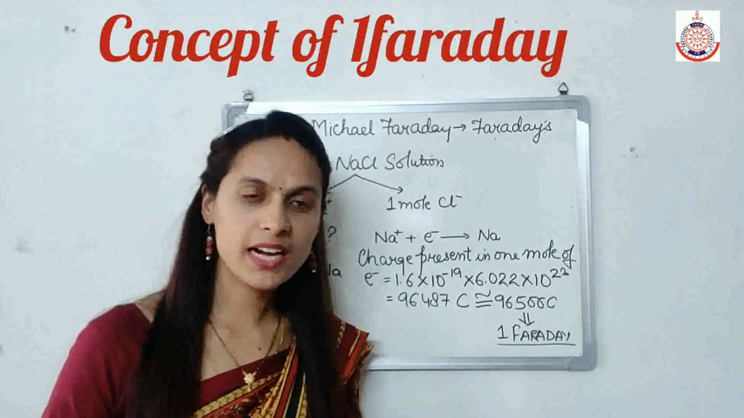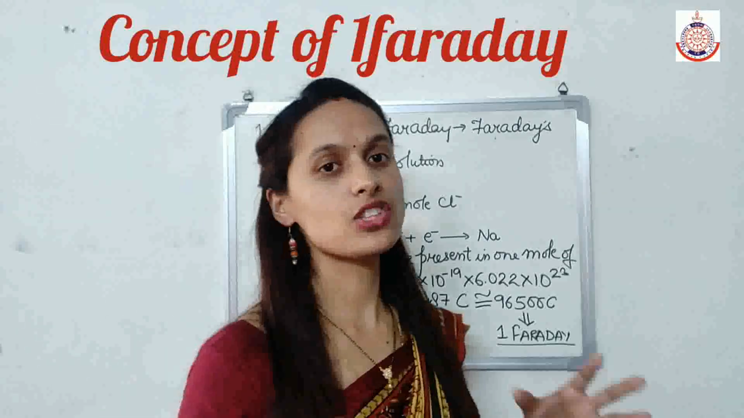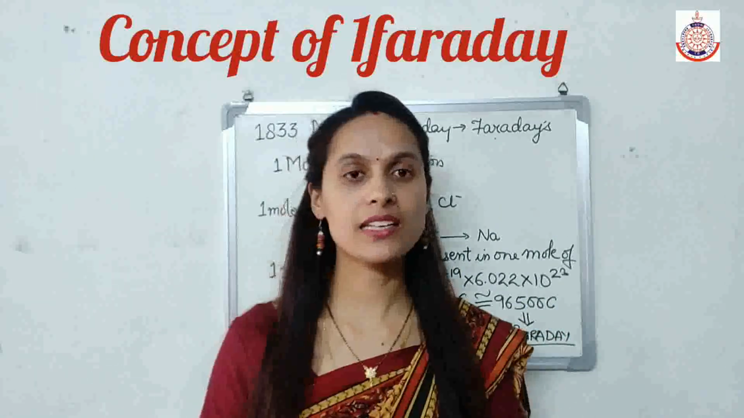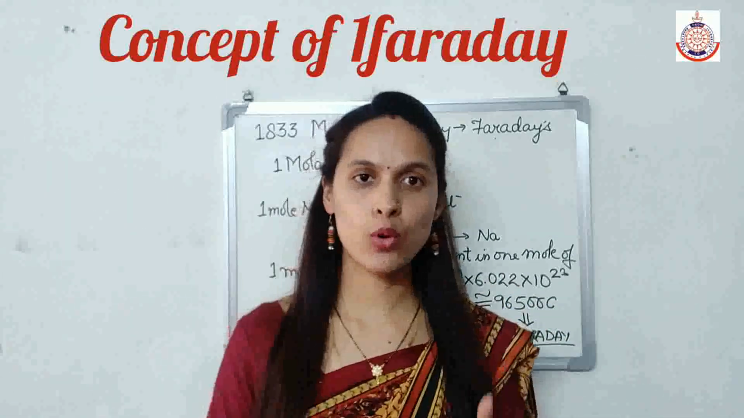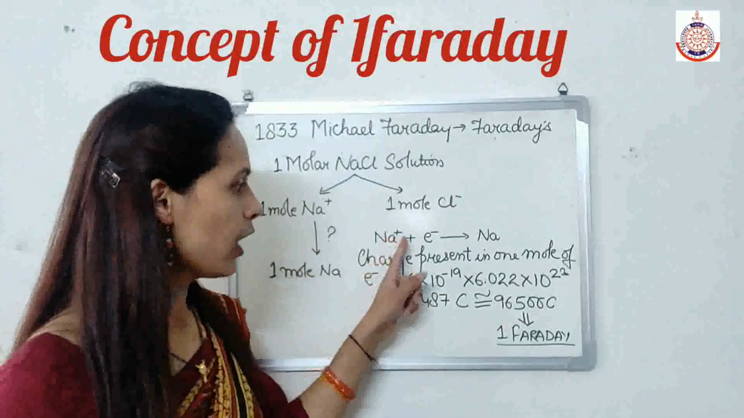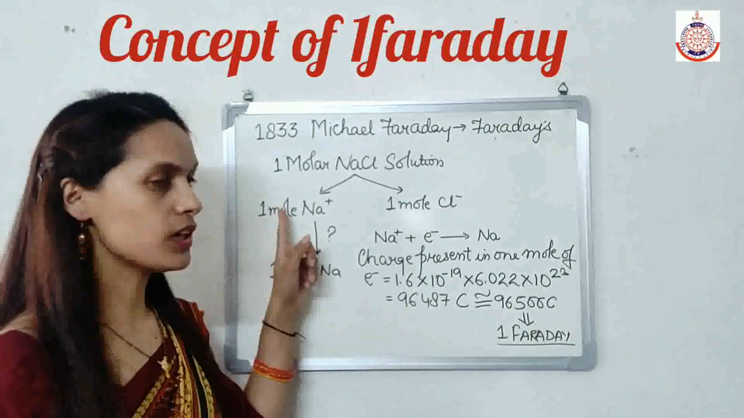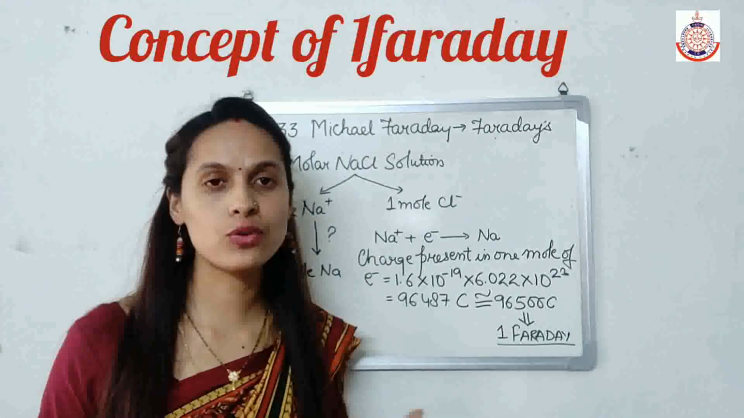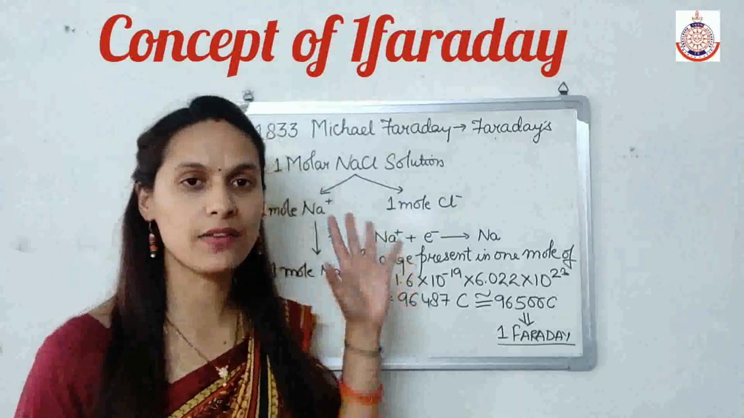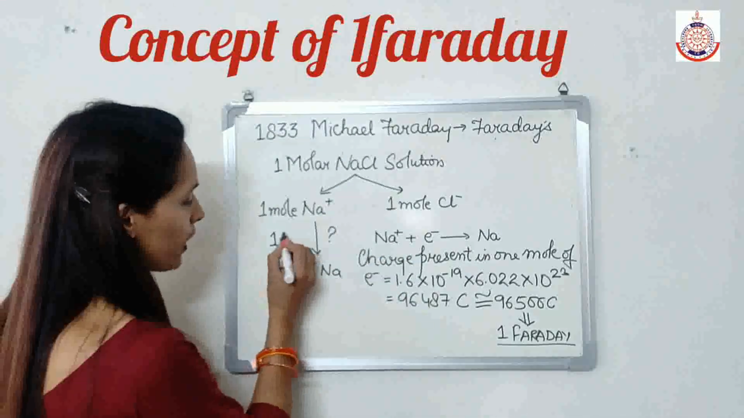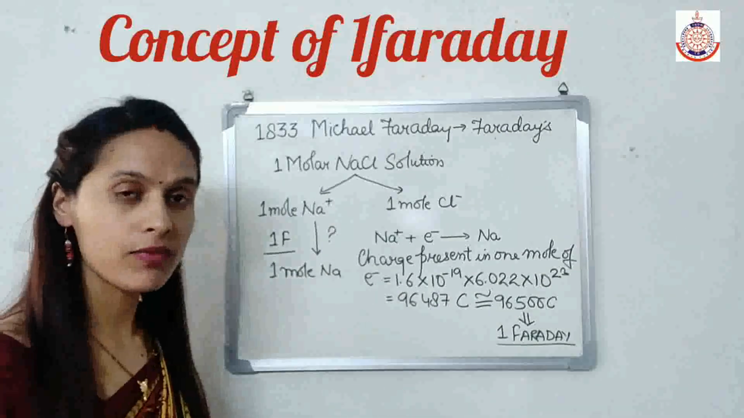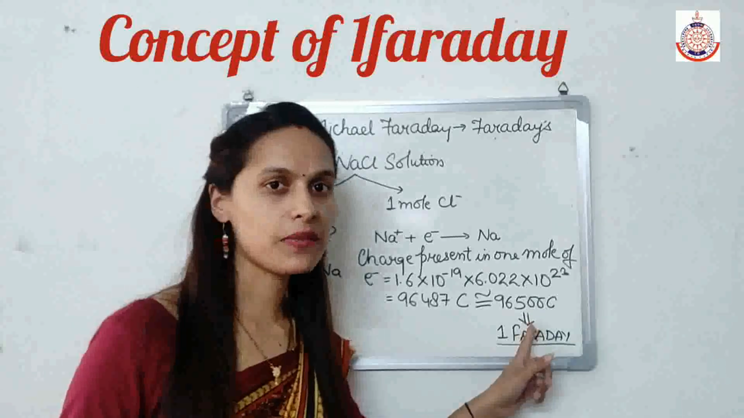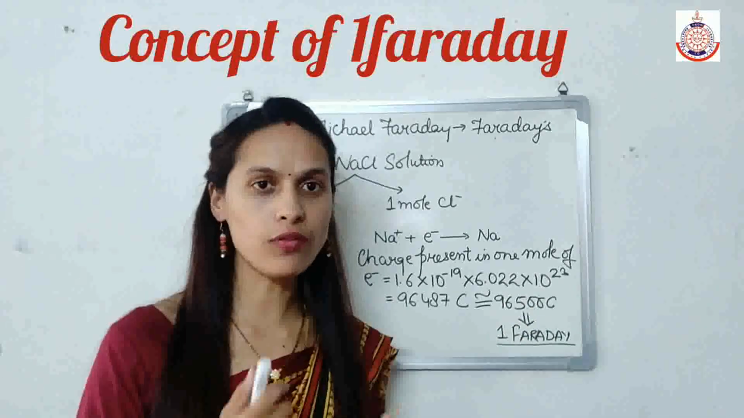So what is 1 Faraday basically? 1 Faraday is the charge of 1 mole of electron. So here, if I want to convert 1 mole of Na positive into 1 mole of Na, how much electricity do I have to give this solution? I have to give 1 Faraday of electricity. Why 1 Faraday? Because 1 Faraday is equal to 96500, and 96500 means the charge of 1 mole of electron.